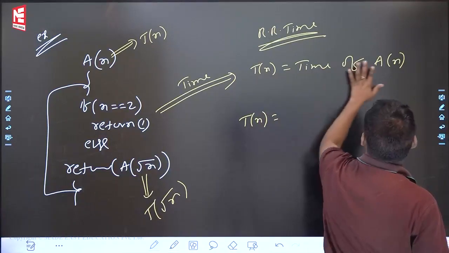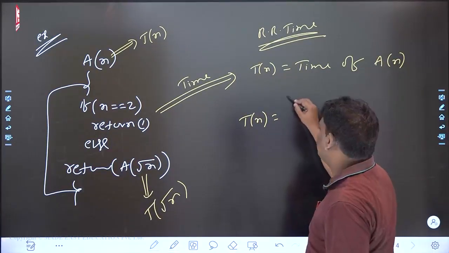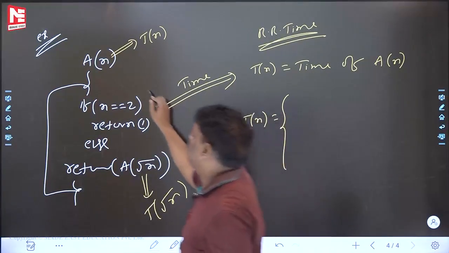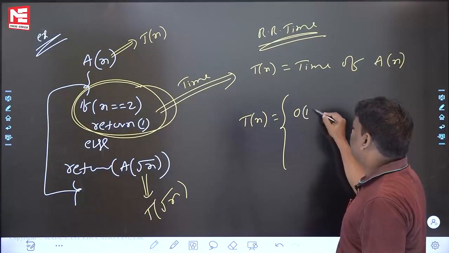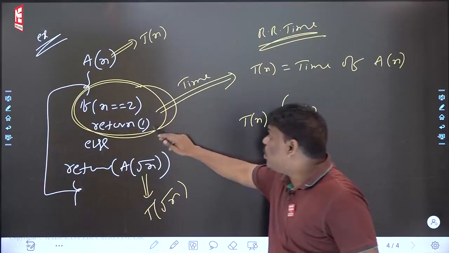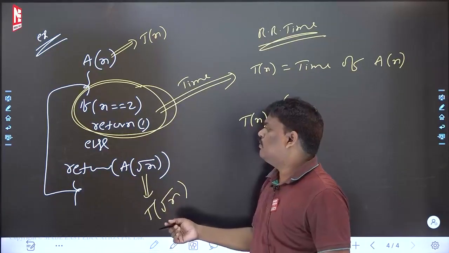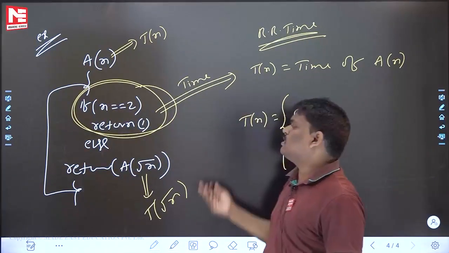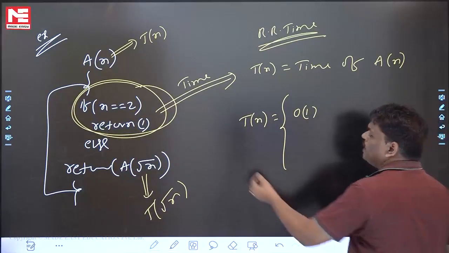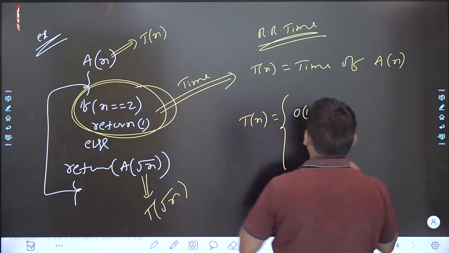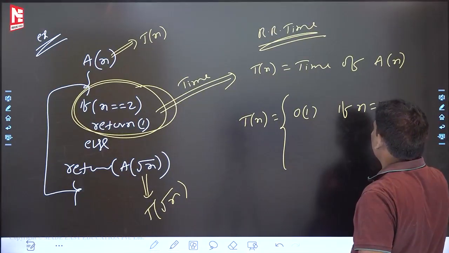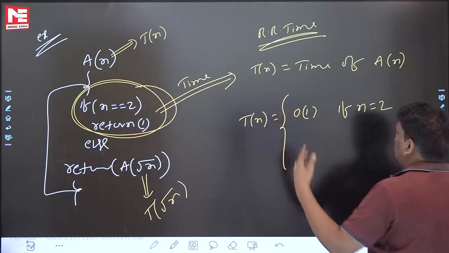So T of n is equal to the time of A of n. Now see the answer: what is the if part? If you want, you can check. No loop, nothing there. What is the time? Constant time. It says return 1, and returning 1 takes constant time. You know this very well. If n is equal to 2, the time complexity is constant.